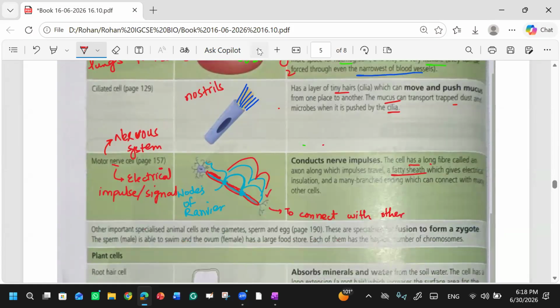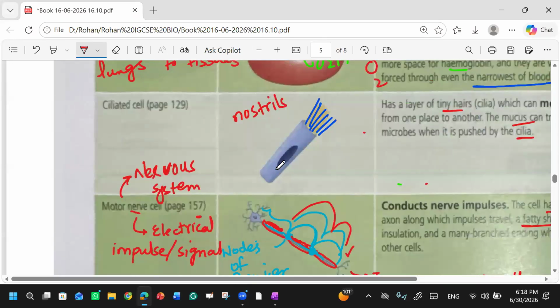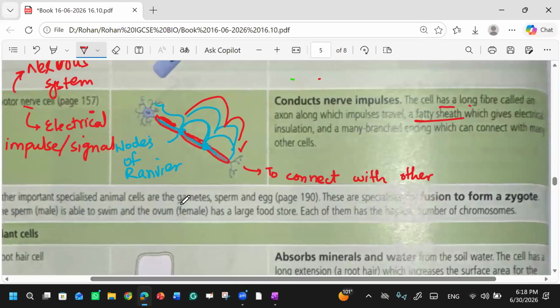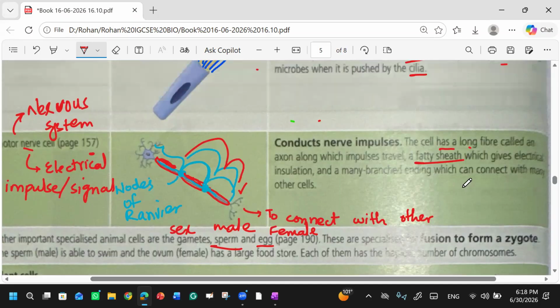Now they have mentioned one more thing, about the other specialized cells in animals, the gametes. Do you know what gametes are? They are known as specialized sex cells. For example, sperm is the male gamete and egg is the female gamete. They are specialized, and when they fuse together, a zygote is formed.